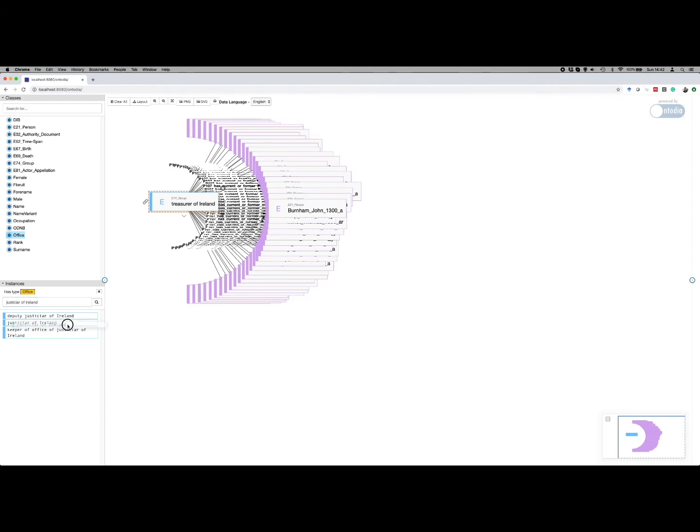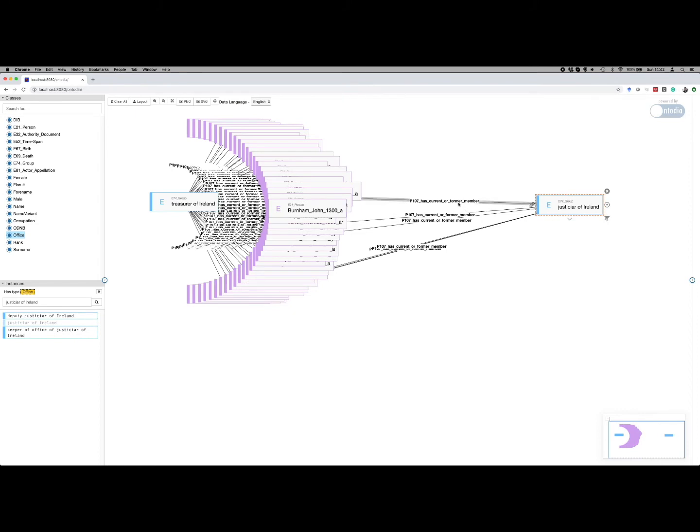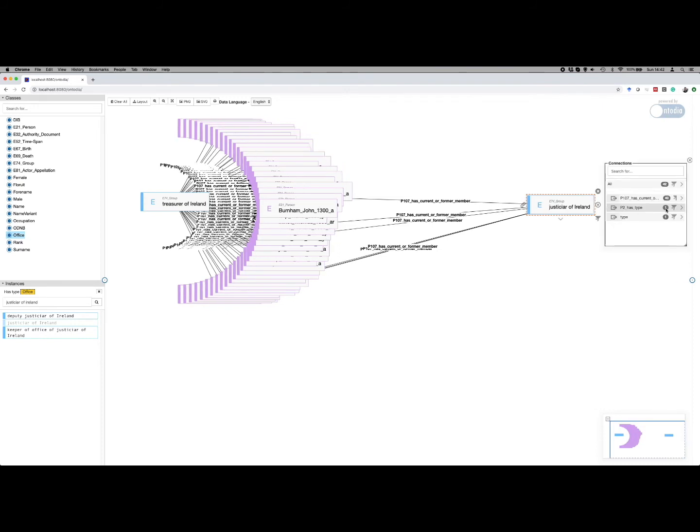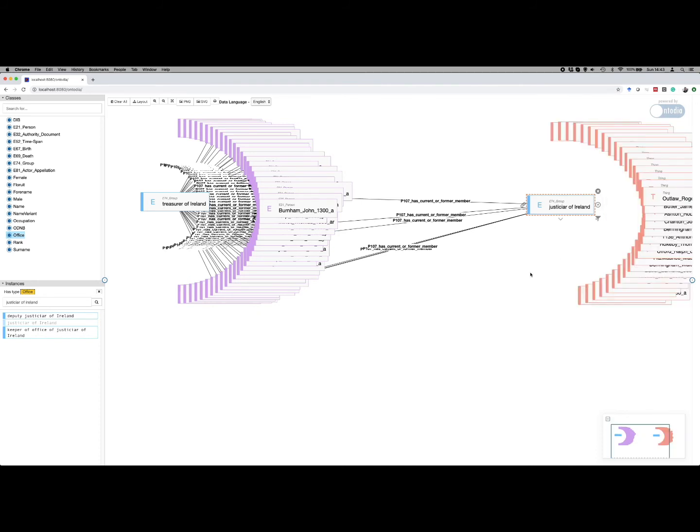I'm going to choose the office I'm interested in, and apparently there are 1, 2, 3, 4, 5, 6 of them. How many people are there in total affiliated with that office? 40, of which 6 were already shown. I'm just going to add them all.